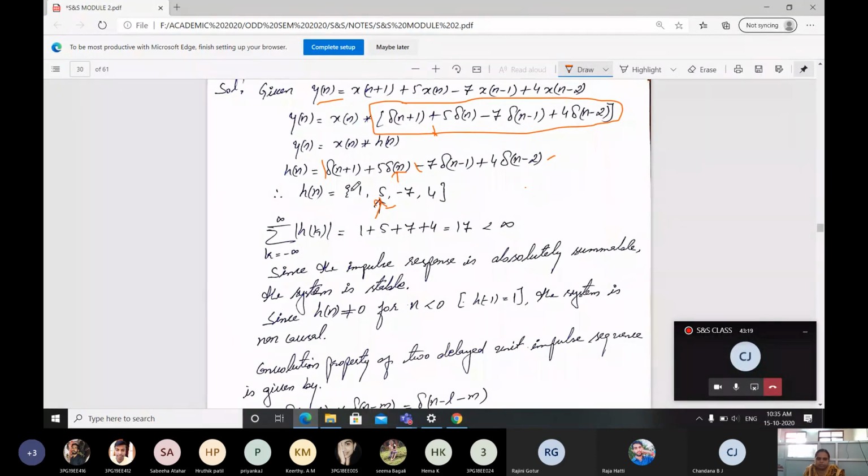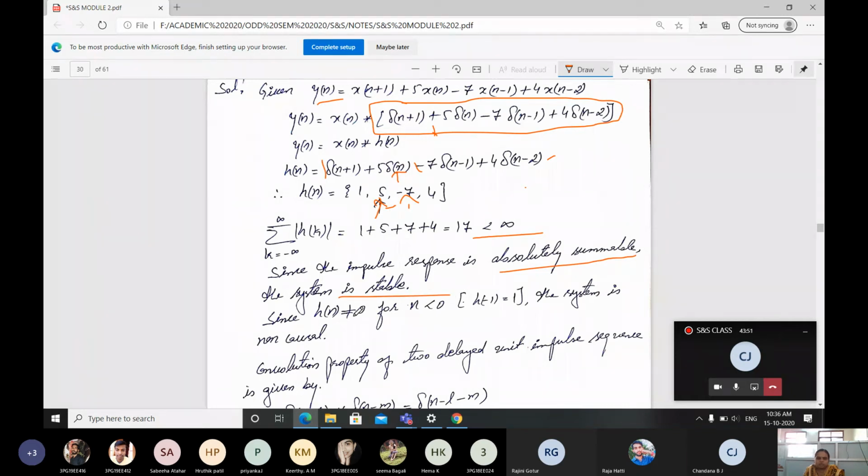Therefore, take the equation summation k varying from minus infinity to plus infinity of mod of h of k. Here you can add directly because it's a summation, right? 1 plus 5 plus 7 plus 4, just add. Even though it's a negative value, just add. What will you be getting? You will be getting 17, which is less than infinity. Since the impulse response is absolutely summable, therefore the system is stable.